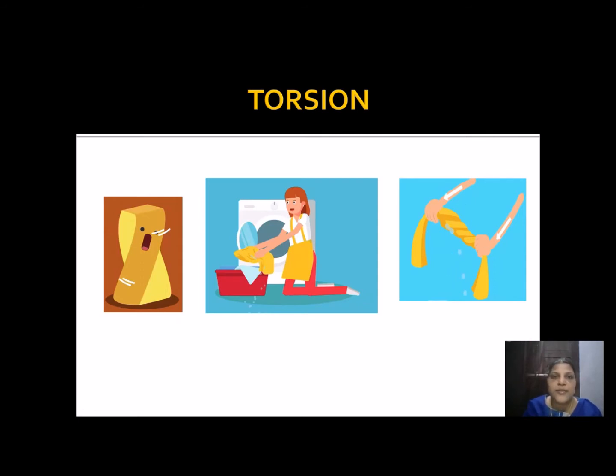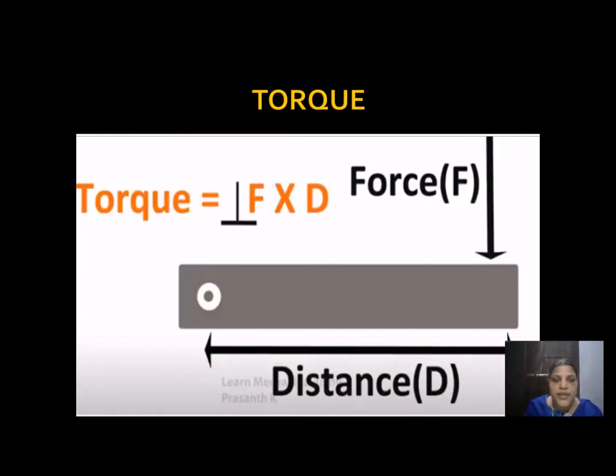So what is the reason for this torsion? How does this happen in an object in nature? Torque is the reason. Moment of force is otherwise called torque. So what is moment of force? Any force value multiplied by a distance is called torque or moment of force. Whenever the distance is larger, the torque will be greater, and whenever the torque is greater, the twist, or torsion, will be greater.